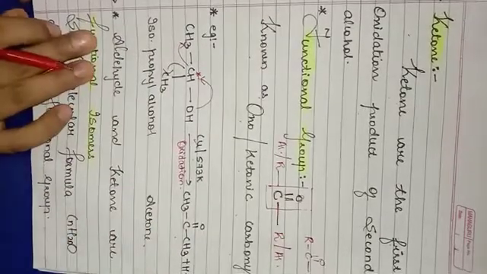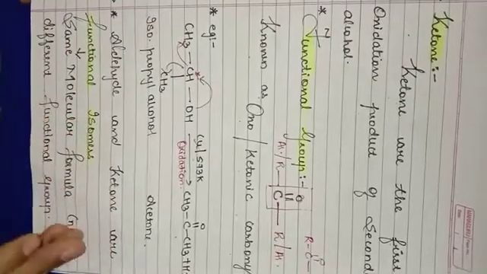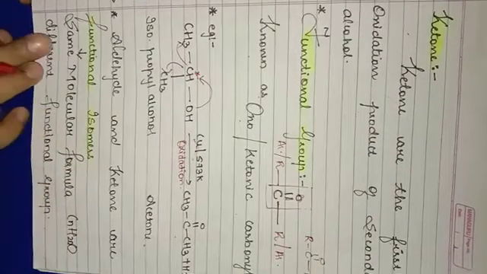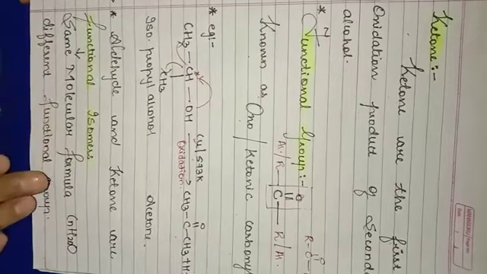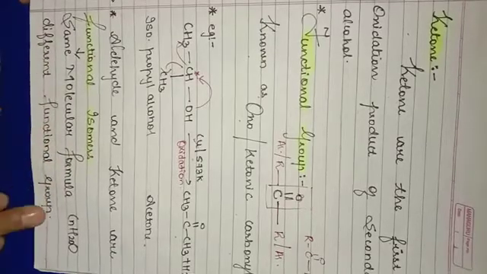Aldehyde and ketone are functional isomers. This is additional information. What do you mean by functional isomers? The compounds having the same molecular formula but different functional groups.